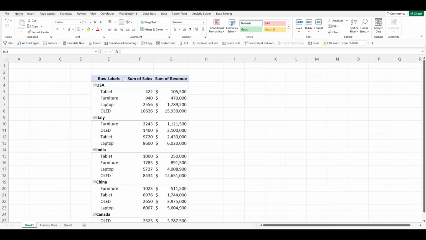Hello everyone, in today's video we will see how we can move the location of our pivot table. So we already have a pivot table here, but I want to move this from E to N.